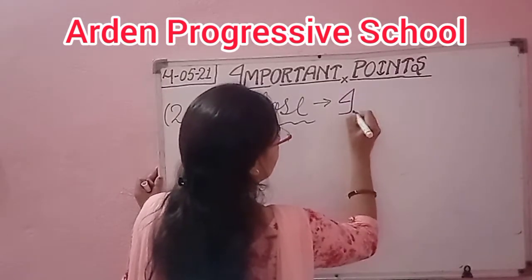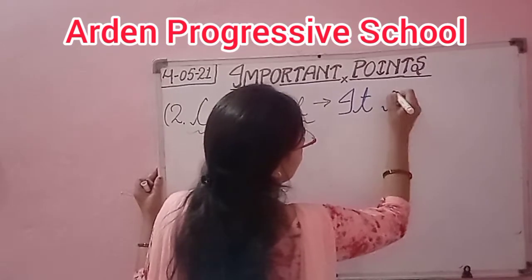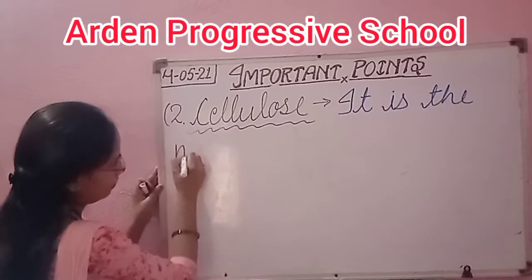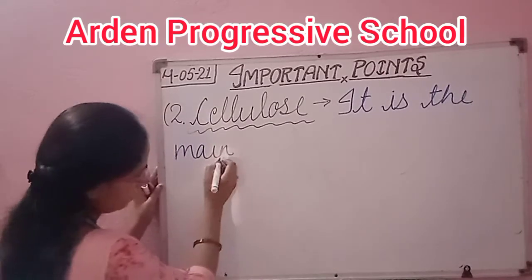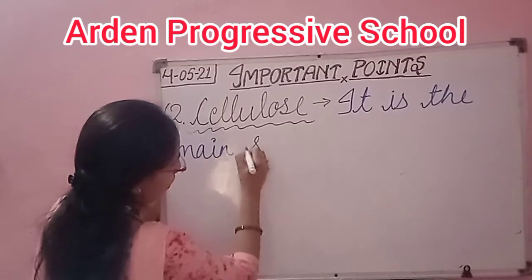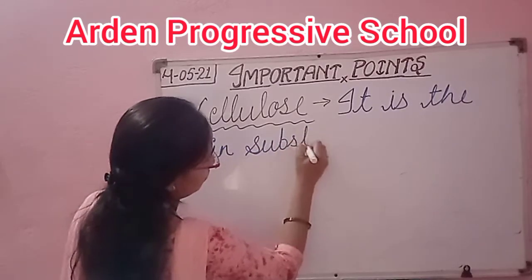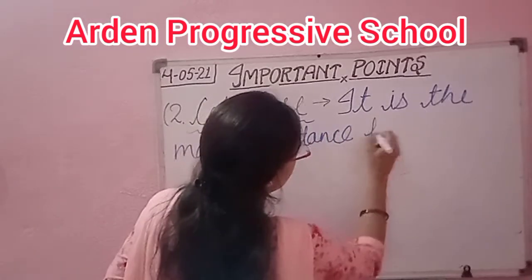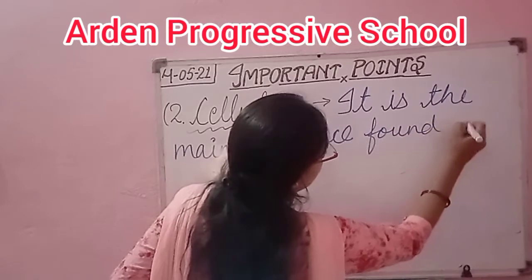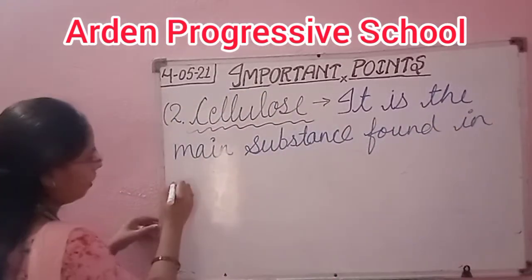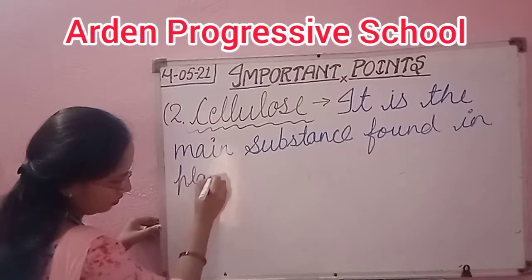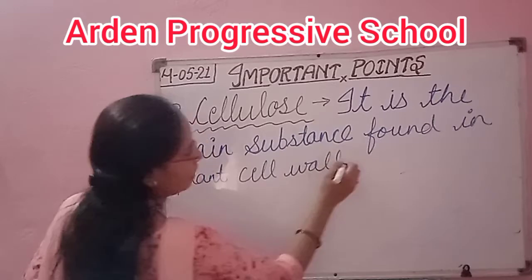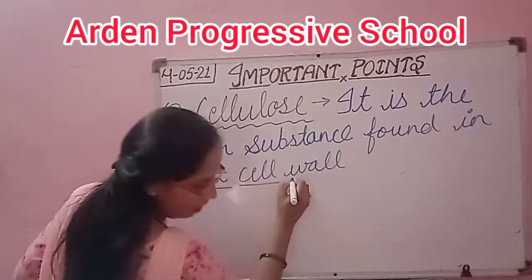It is the main substance found in the plant cell wall. This is the main thing, plant cell wall.